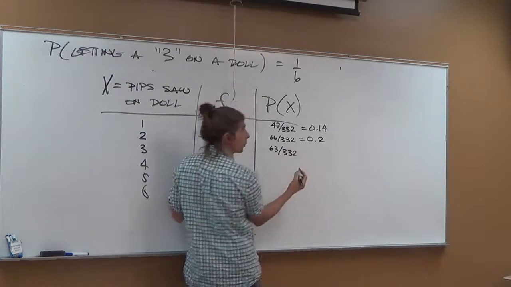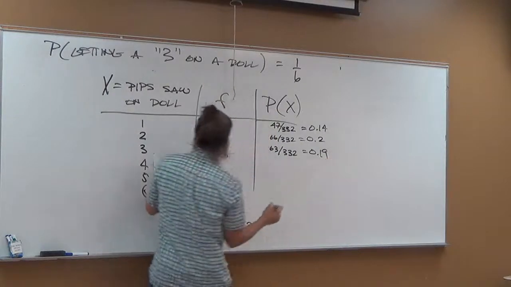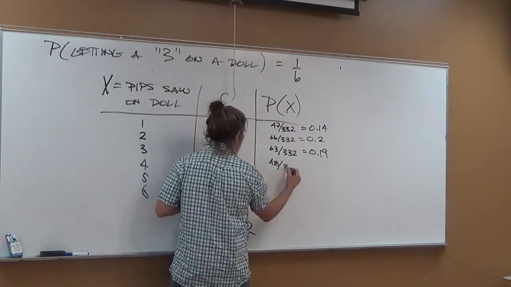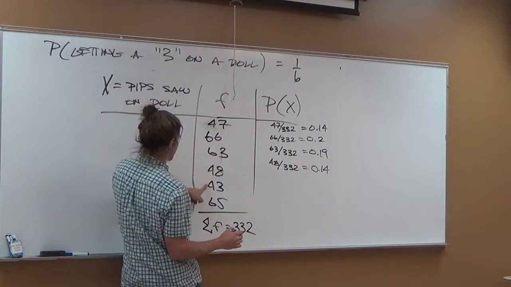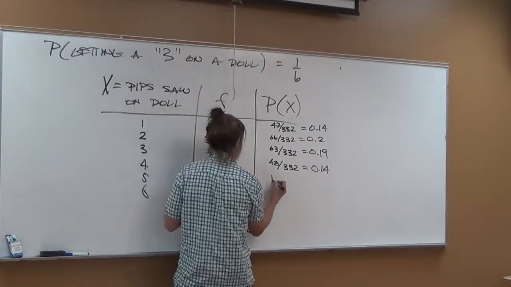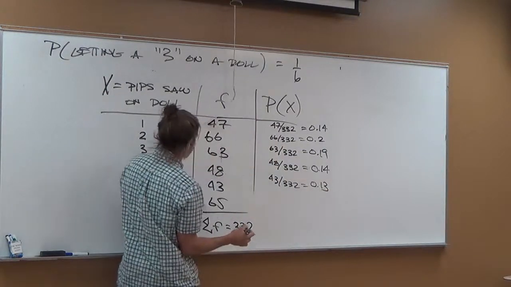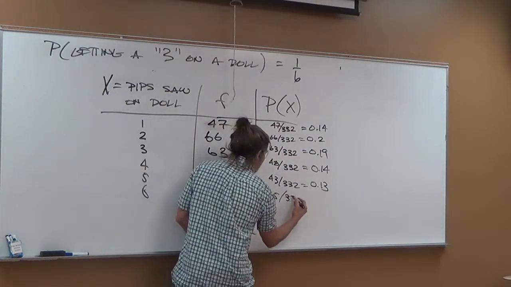It should be 0.19, that rounds to 19%. 48 should be, I guess, 14% again. 43 is probably 13%. And last but not least, 65 is probably going to match this. 195, we'll call that 0.2, yes?